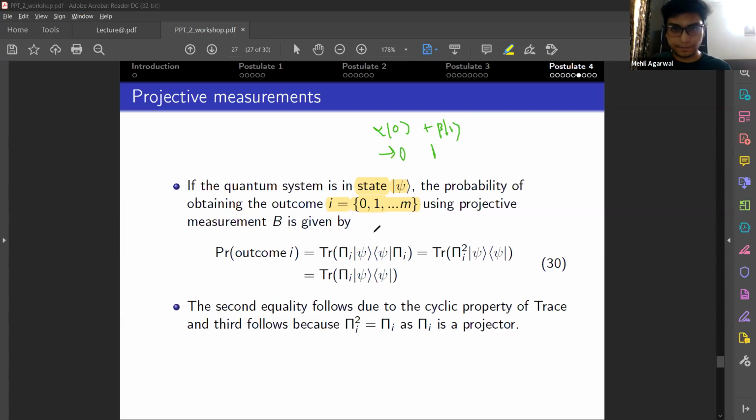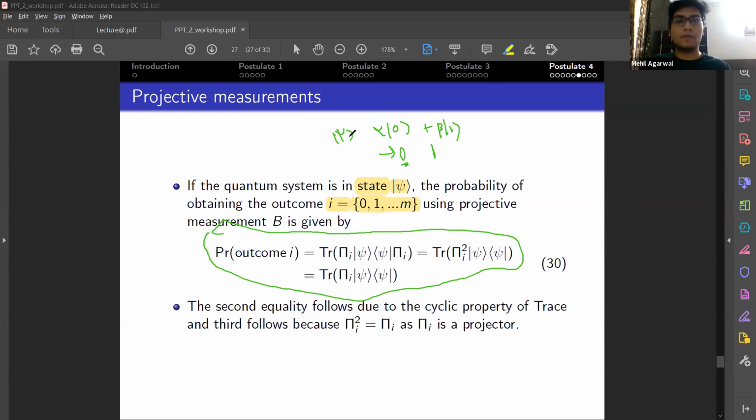So using this equation, we can find the probability of obtaining 0 outcome for the state psi, or obtaining the outcome 1 for the state psi. So 0 and 1 basically represent projectors: the 0 outcome would denote the projector 0, and the 1 outcome would represent the projector 1.